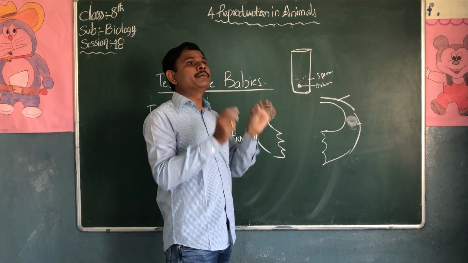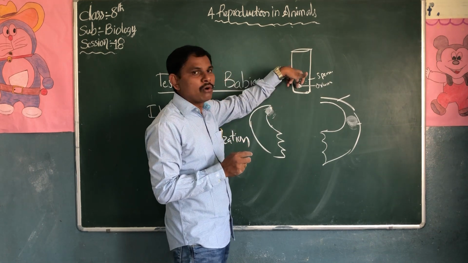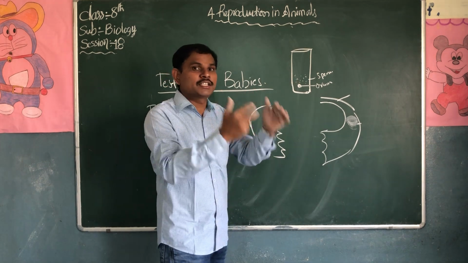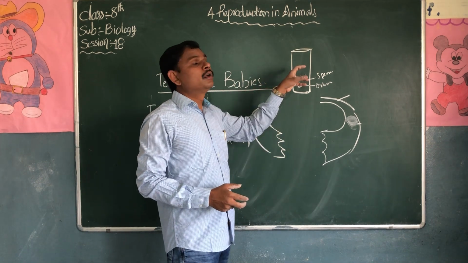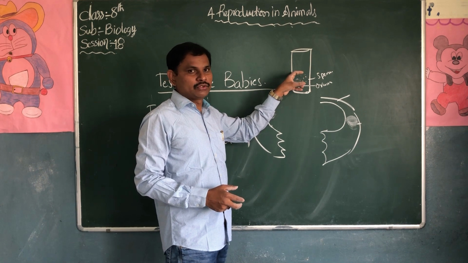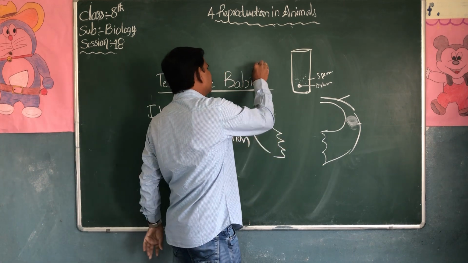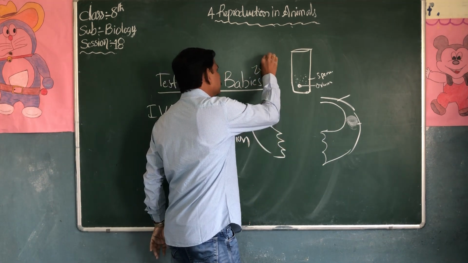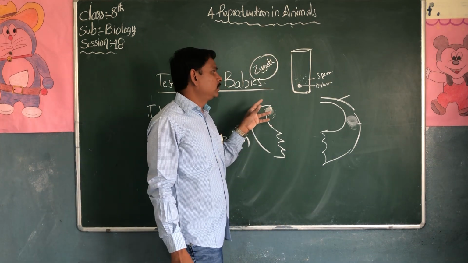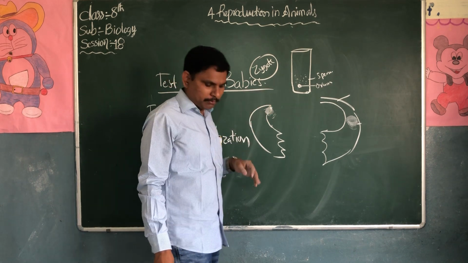Once they collect the ovum and sperms, what happens? The sperms will enter into the ovum, and fusion will take place. Fertilization takes place in the test tube. When fusion takes place, the zygote is going to form. When the zygote forms, it will develop into an embryo.